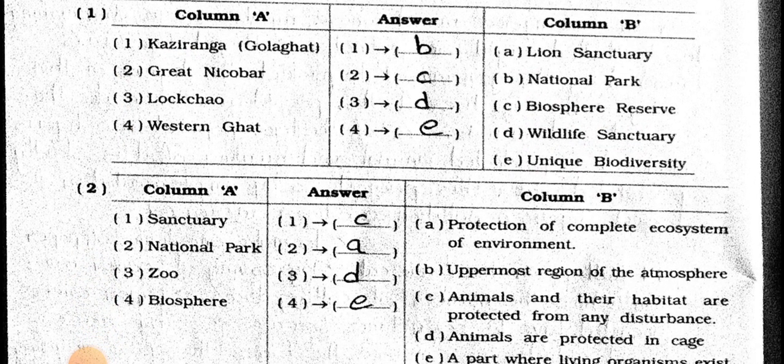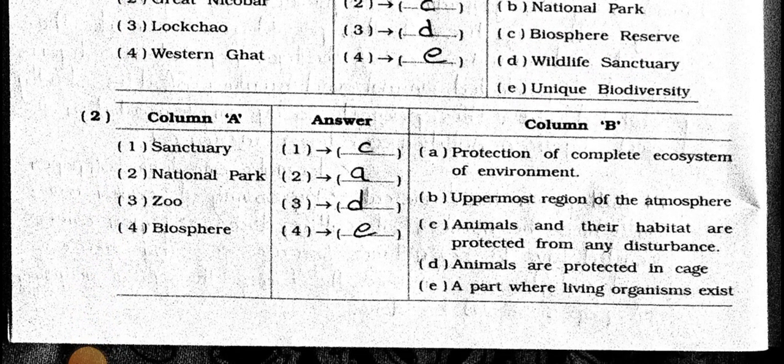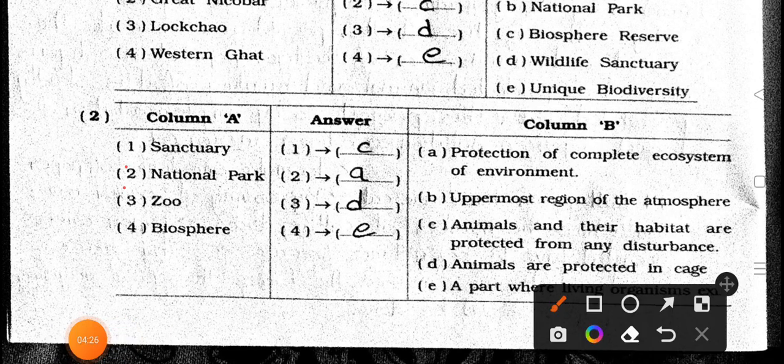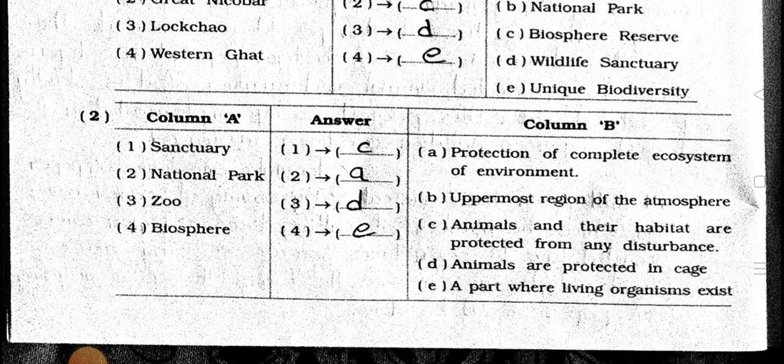Now see the second one, column A and column B. In that first one, sanctuary, 2 national park, 3 zoo, and 4th one biosphere. Column B, A, protection of complete ecosystem of environment. B, uppermost region of the atmosphere. C, animals and their habitat are protected from any disturbance. D, animals are protected in cage. E, a part where living organism exist.